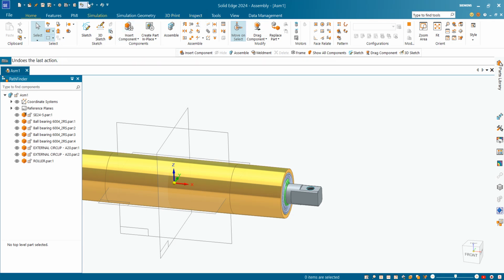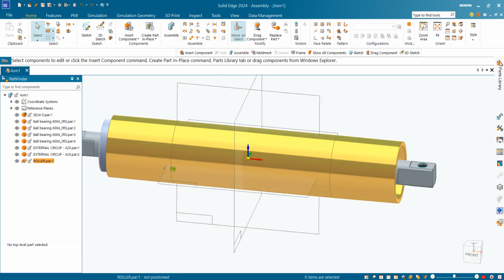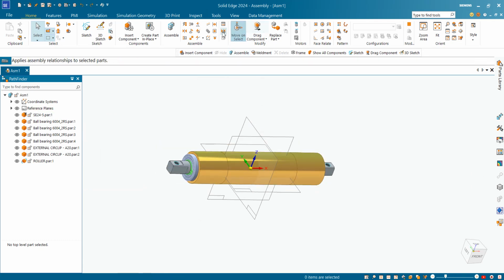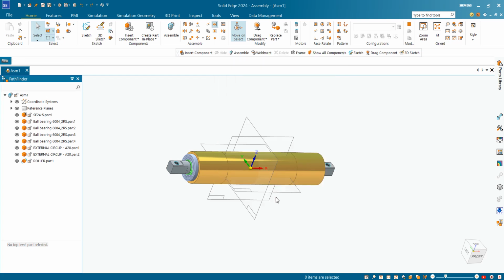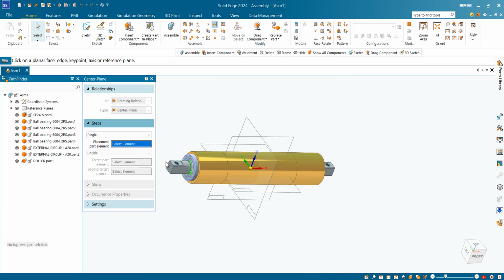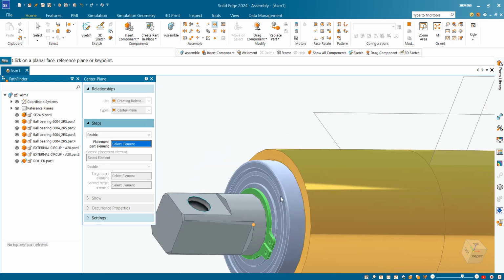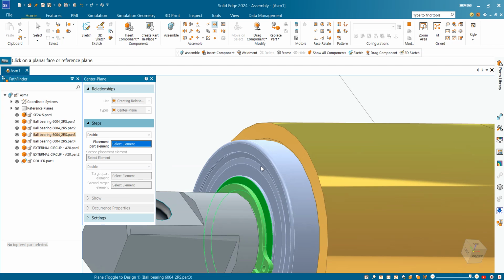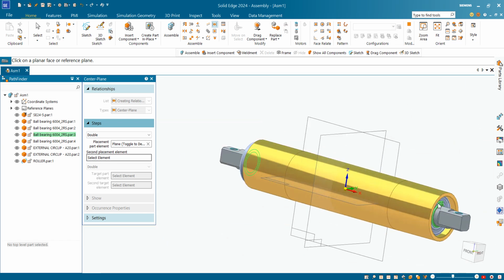Okay, and if you want this to be symmetric, then also you can use this command known as center plane. Okay, by clicking on that, you have to take a double. Okay, you can give this, we call width mate in SolidWorks. Okay, so we will select these two portions here.